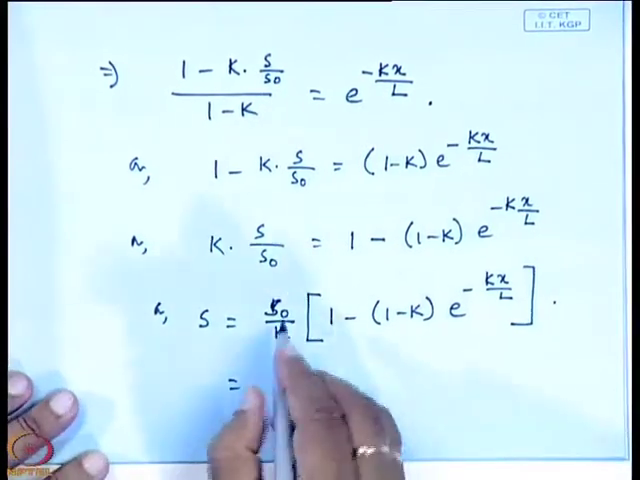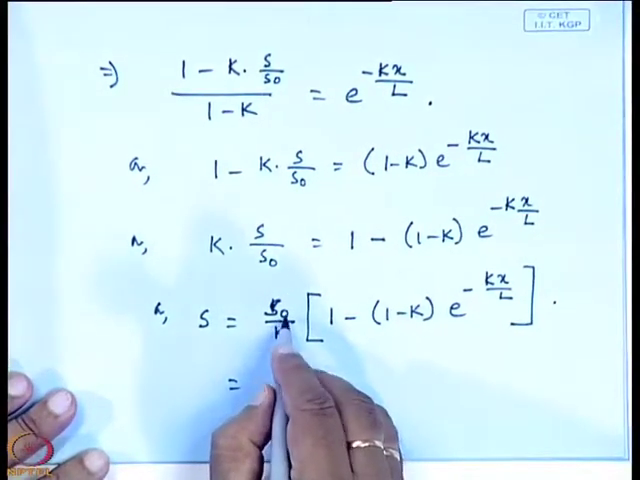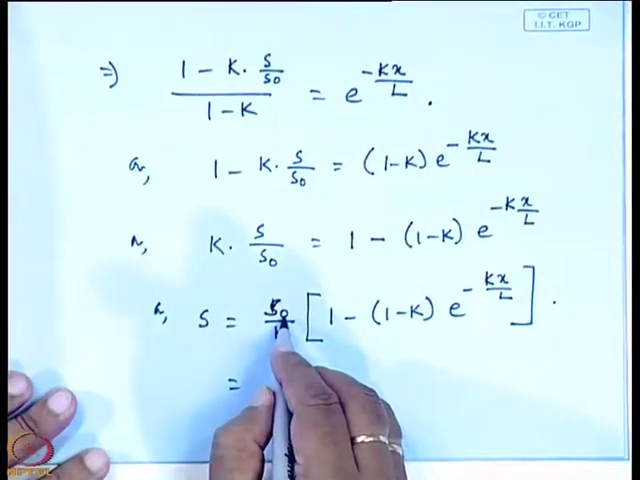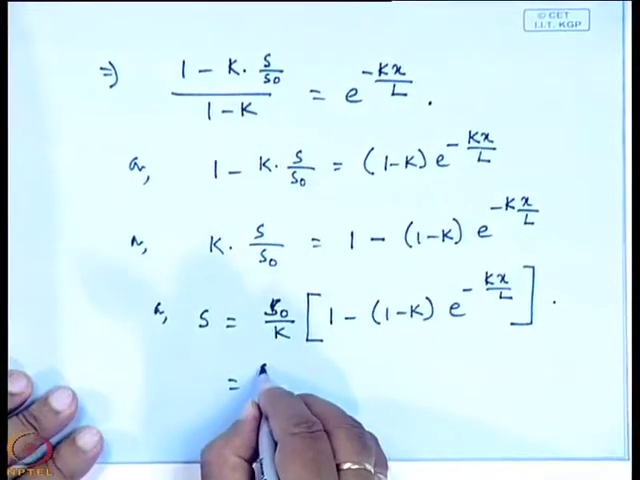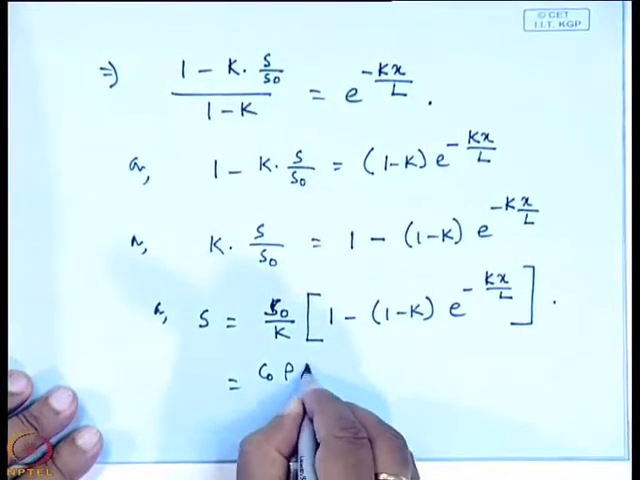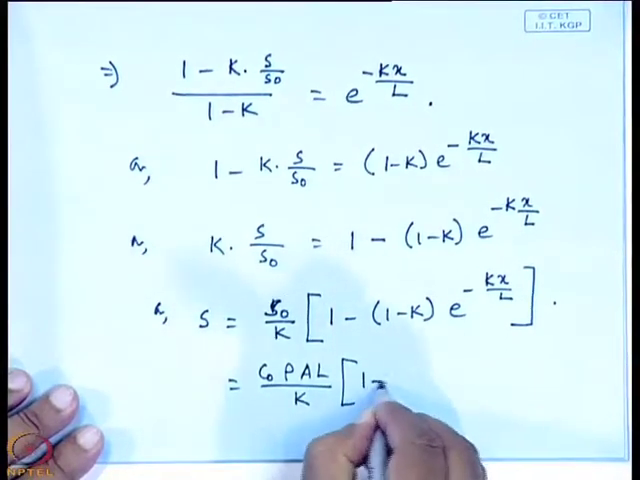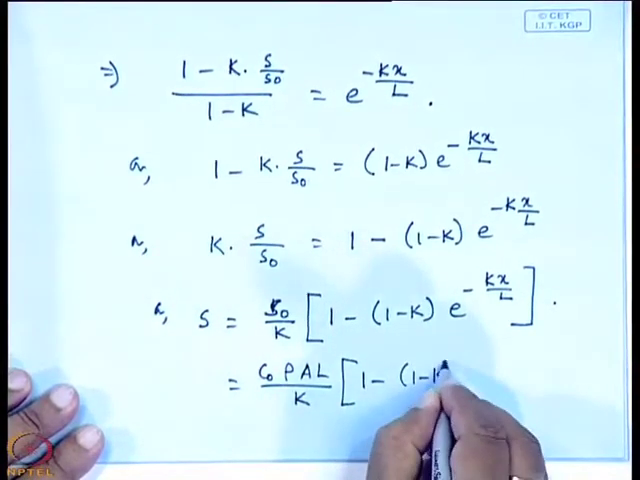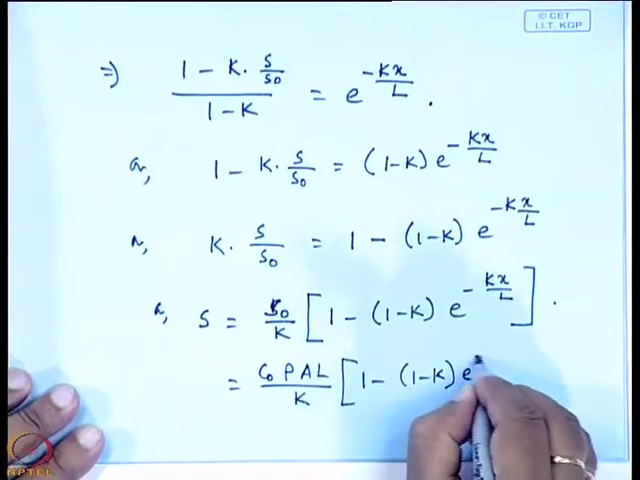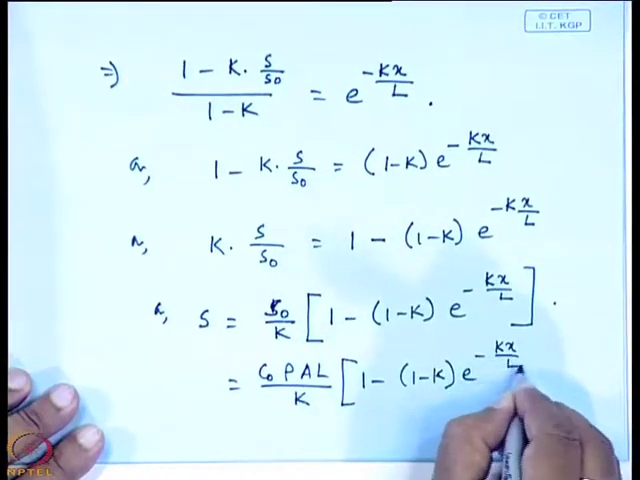So, now if you put the value of S0, which is given by C0 rho into A into L, you will get C0 rho A L by k into 1 minus k e to the power minus k x by L.